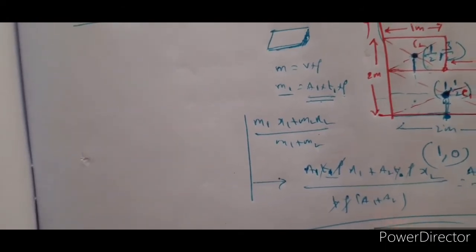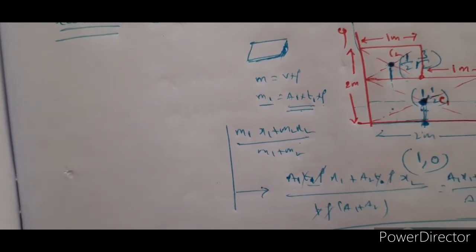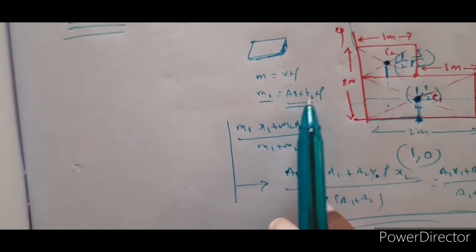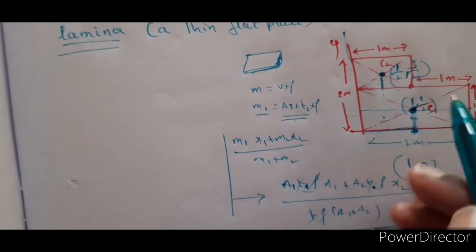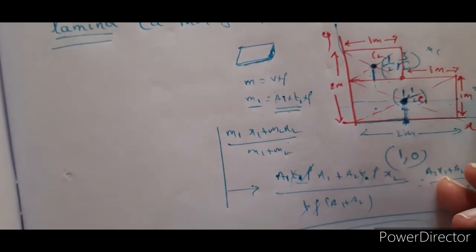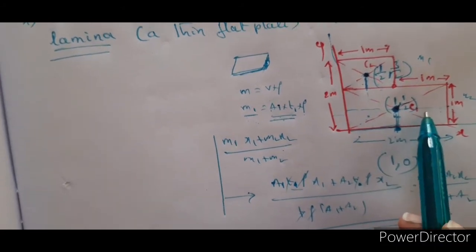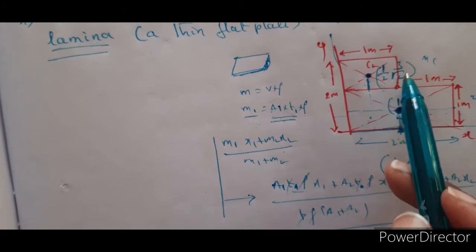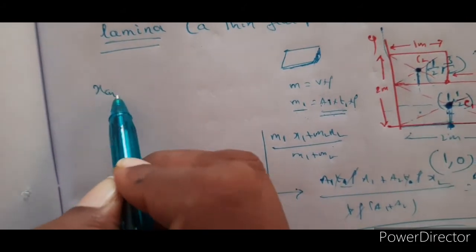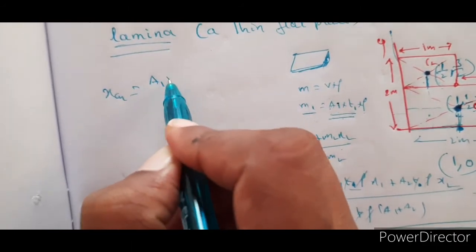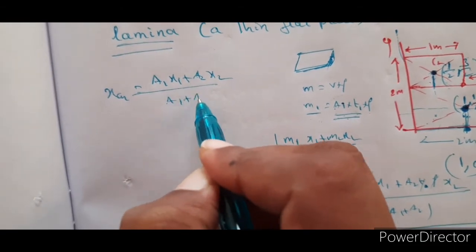That is why I took this example, to introduce the concept of considering volume into density in place of mass. Now let us suppose this is M1 and this is M2, two masses, with area A1 here and area A2 here, x1 here, x2 here, y1 here, y2 here. Now let us substitute in this one. So XCM is equal to A1x1 plus A2x2 divided by A1 plus A2.